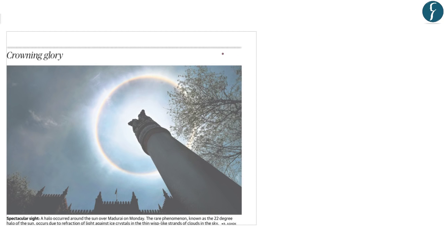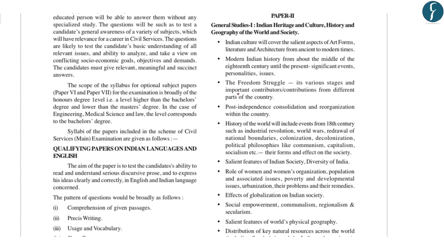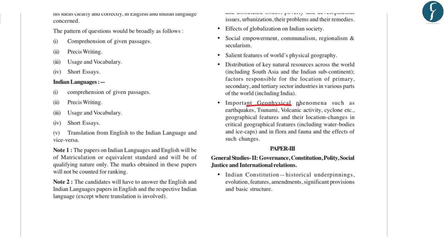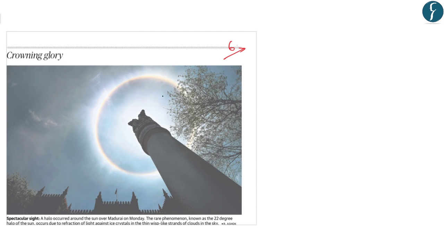The next news appears on page number 6. Here the news reads crowning glory. Now this news pertains to a very specific geographical phenomenon known as the 22 degree halo of the sun. And apart from general science, this topic can also be covered under GS paper 1, specifically under important geophysical phenomena. So with this respect, let us understand about this 22-degree halo. Now as you can see, a halo is a ring of light surrounding the sun or the moon.